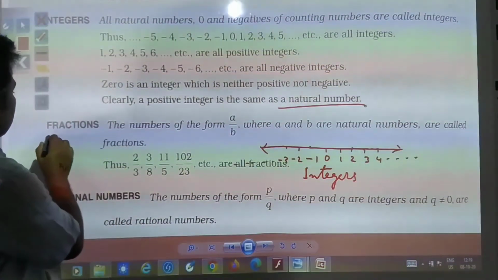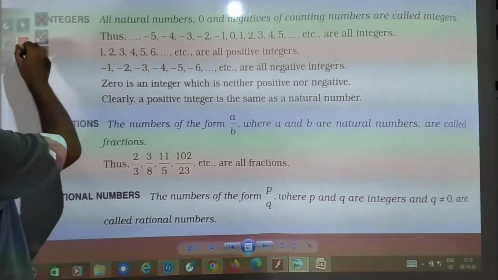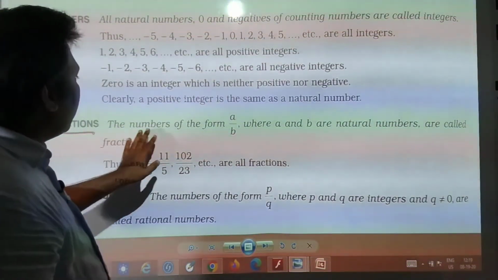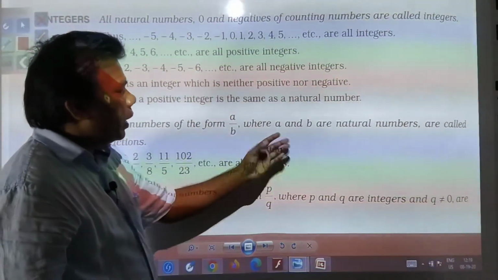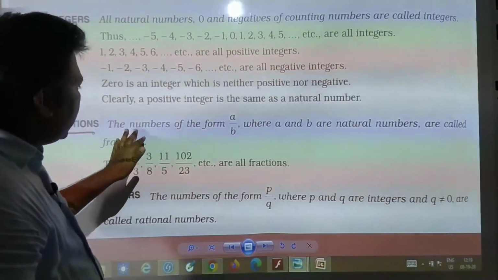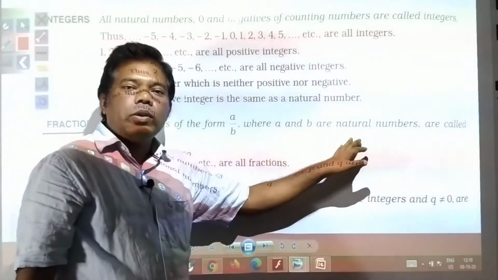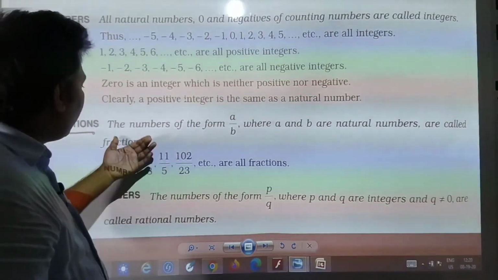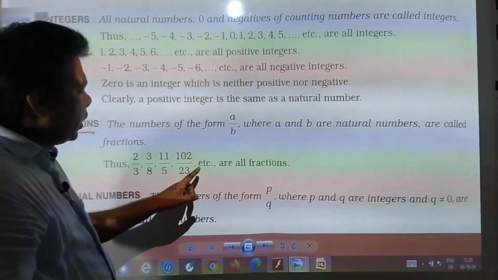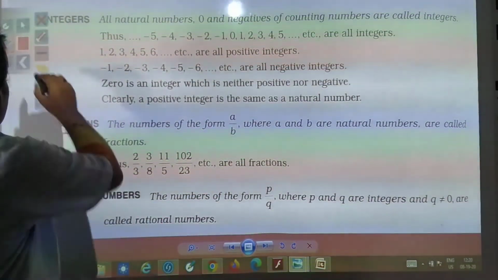Then you have fractions. This you have studied in the previous class. Fractions and decimals you have already done. The numbers of the form a by b, where a and b are natural numbers, are called fractions. Any number which can be expressed in the form a by b, where a and b are natural numbers, is called a fraction. Thus 2 by 3, 3 by 8, 11 by 5, 102 by 23, etc. are all fractions.